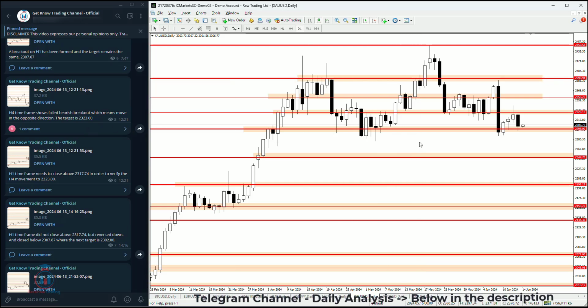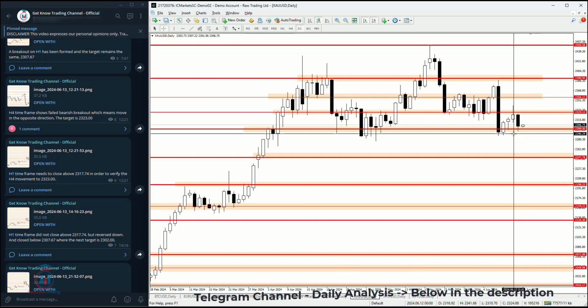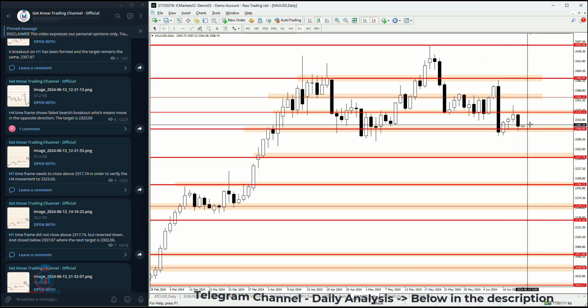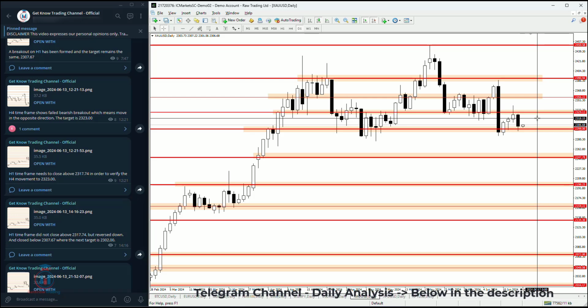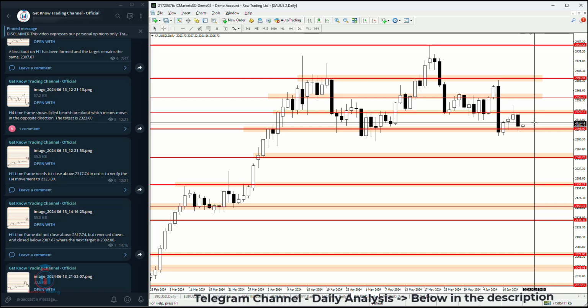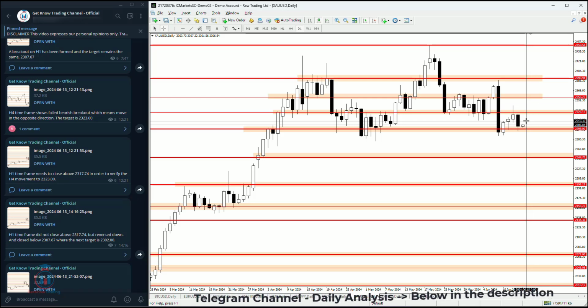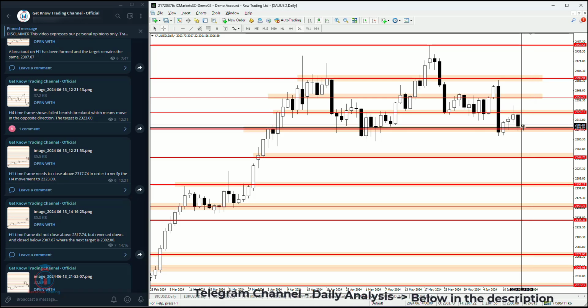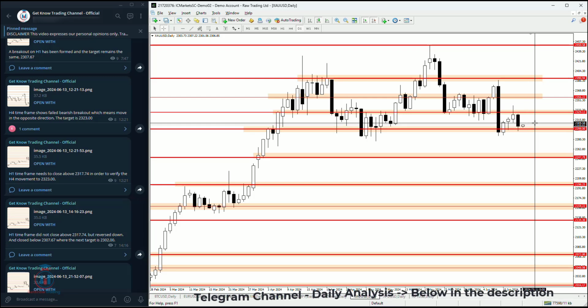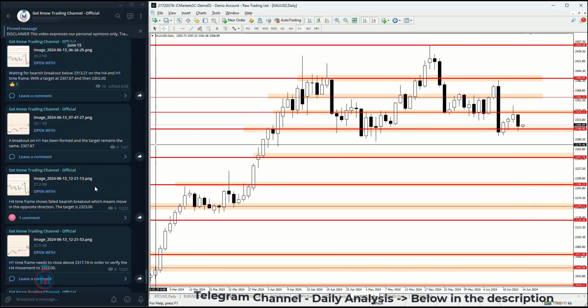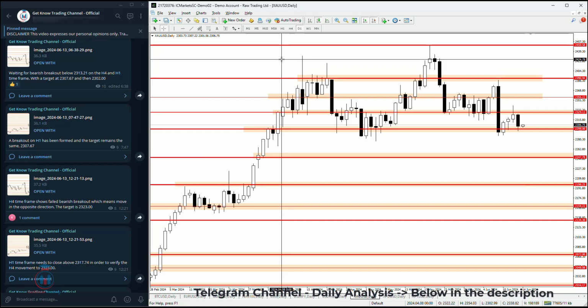So this is all for this daily analysis. We will see how the price behaves on the small time frames, but remember, today is a Friday. Usually Friday is a day when there are market movements which are not in line with the trading strategy, because traders get out from their trades, which usually triggers a move in the opposite direction than was meant. But there is also a possibility that the price behaves according to the technical analysis I made, and you can see everything inside the Telegram group, all the details and comments.